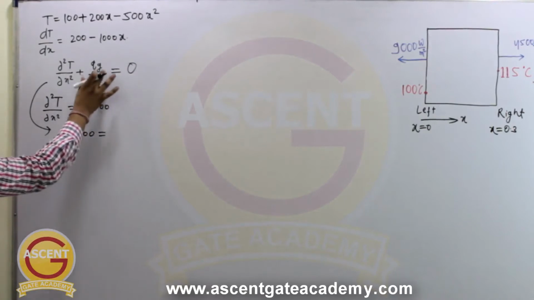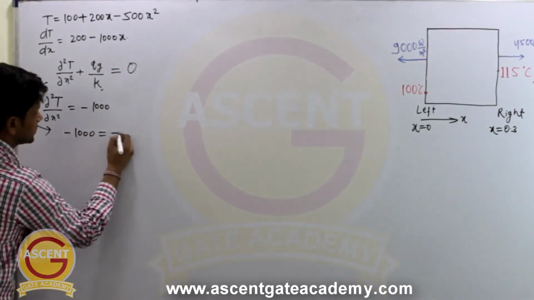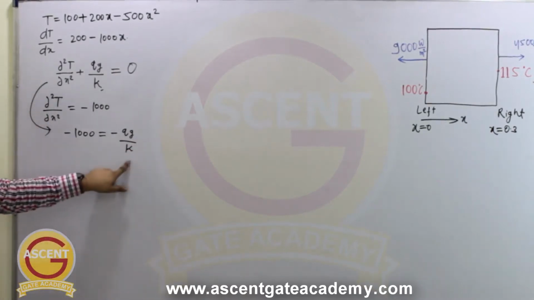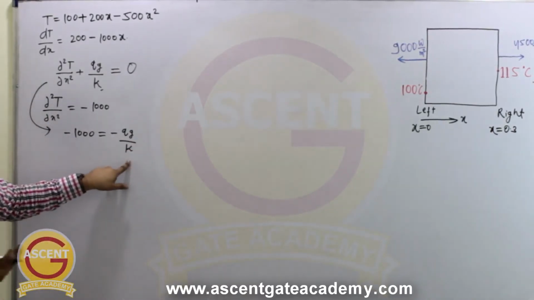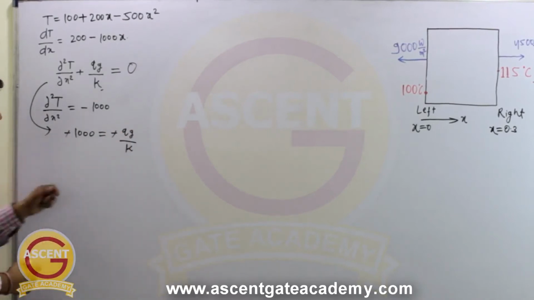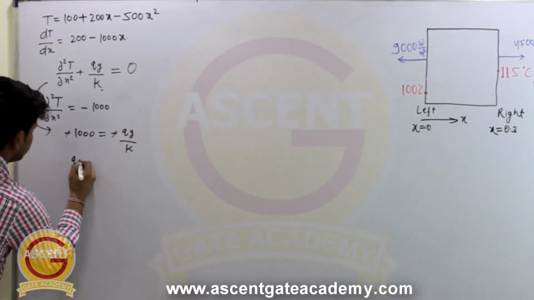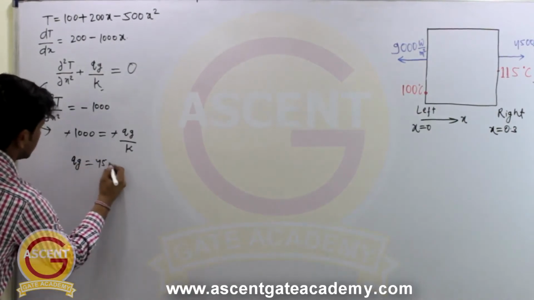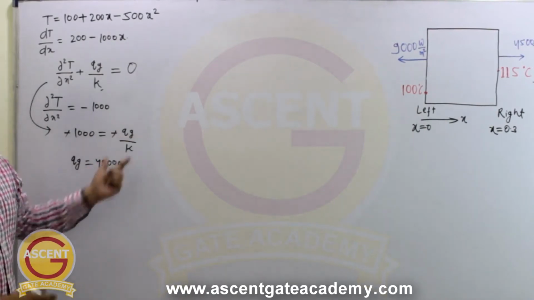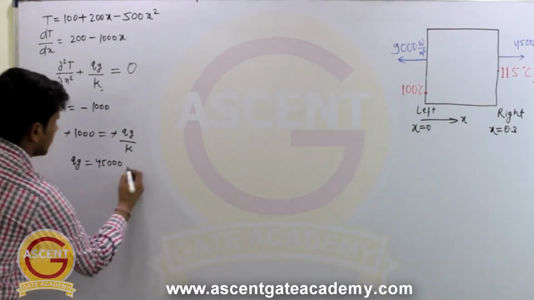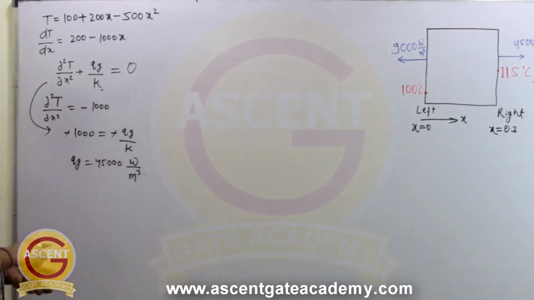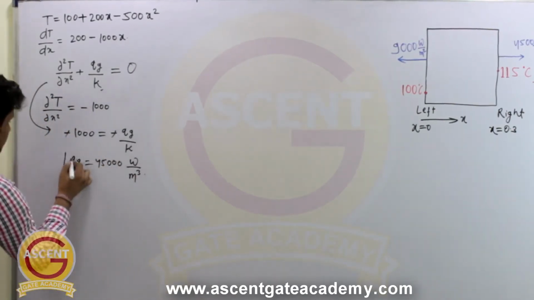So if you put this here, it will become minus 1000, and change the side of this qg by k. So it will become minus qg divided by k, and k value is 45 watt per meter Kelvin, it is given. So the minus and minus will get cancelled, and qg will become 45,000. And what is the unit? As it is the small qg, it is watt per meter cube. So it is heat generation per unit volume. So this is the answer.